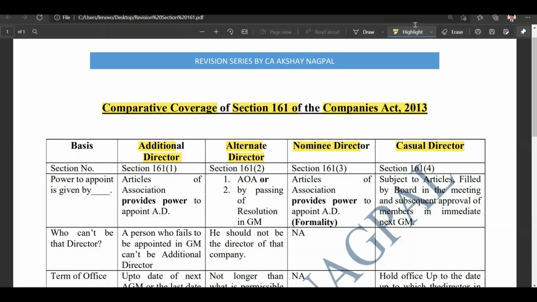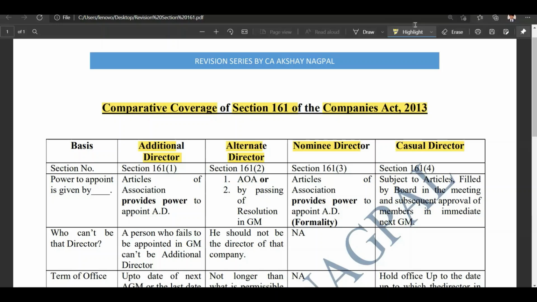All right, the person that is employed as a nominee of the third party in the company is called a nominee director. Fourth being the casual director, or you can say filling up of casual vacancy, a director who fills up the casual vacancy. Casual vacancy here means any vacancy that happens because of reasons other than retirement. The casual vacancy is filled by the board of directors, and subsequent approval is required in the immediately next general meeting. We will study about that as well.